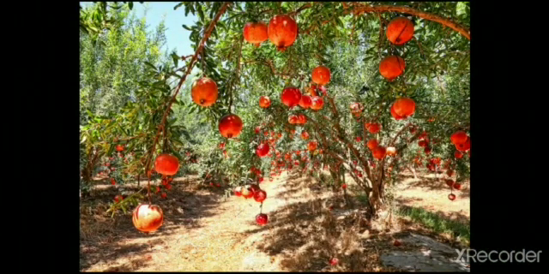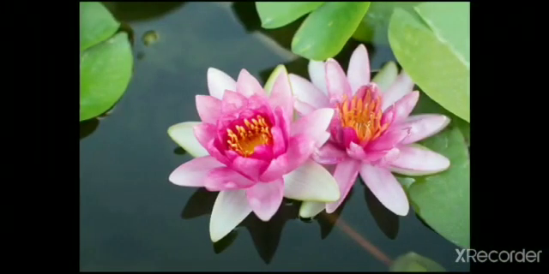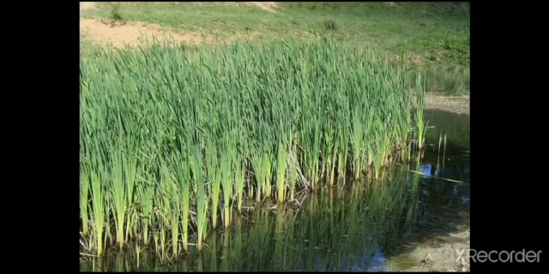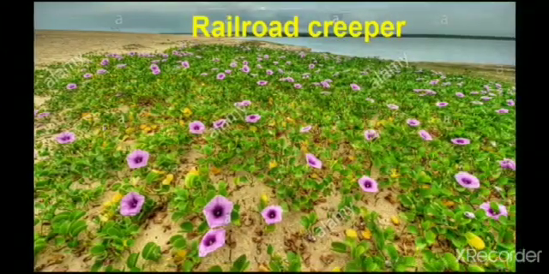Can you tell where the pomegranate shrub grows? Pomegranate shrub grows on land in soil. Where does the lotus grow? Lotus grows in water. Where do bulrushes and the railroad creeper grow? Bulrushes is a water plant and railroad creeper grows along the ground.